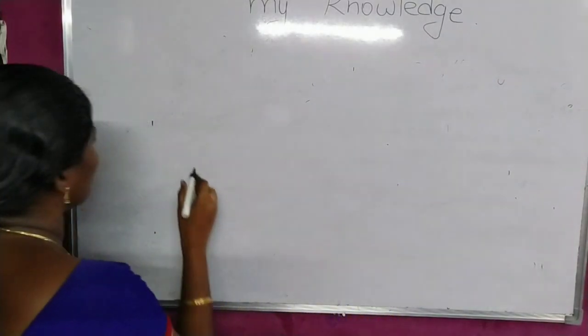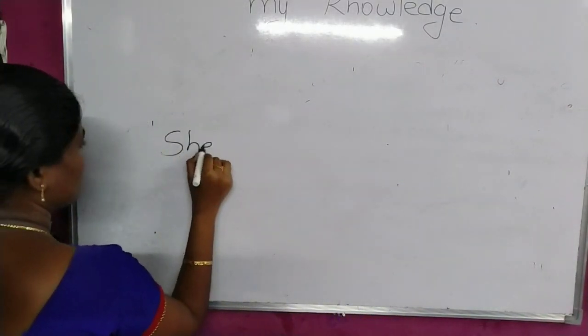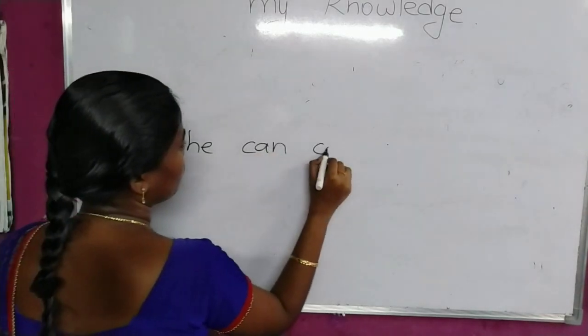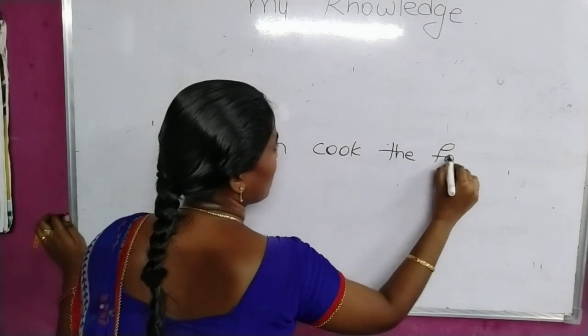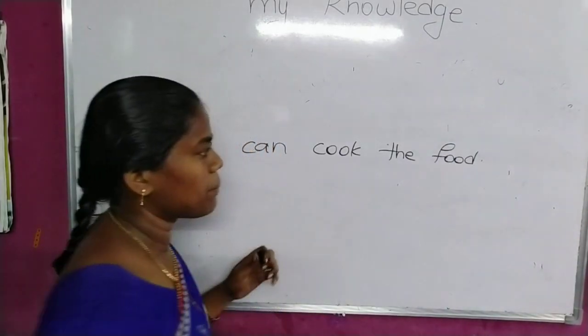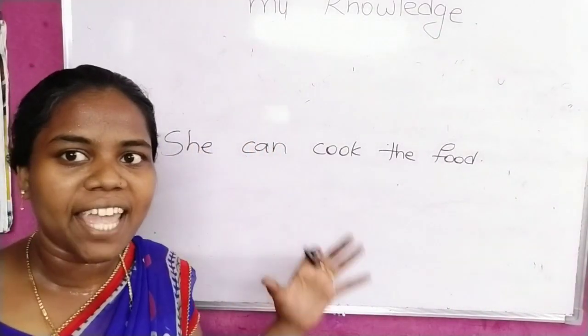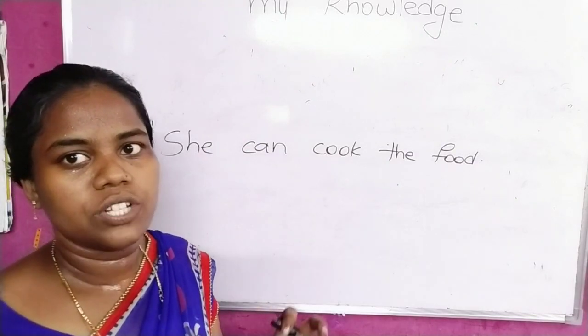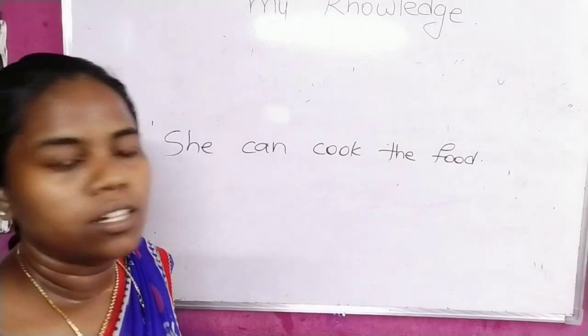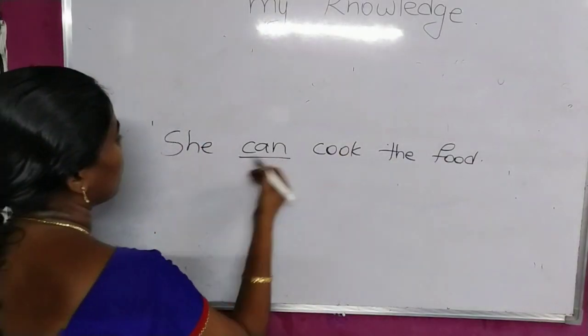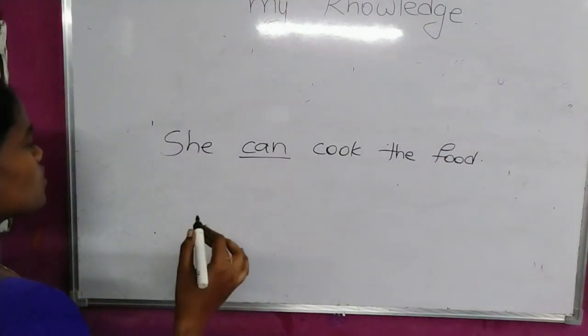Next one is, she can cook the food. Can always represents the capability of a person or capacity of a person. That means a person can be able to cook the food. She is worthy enough to cook the food. That means she can do that. She is able to do that. So here you can use can. Can always talks about capability and capacity, as I told you.